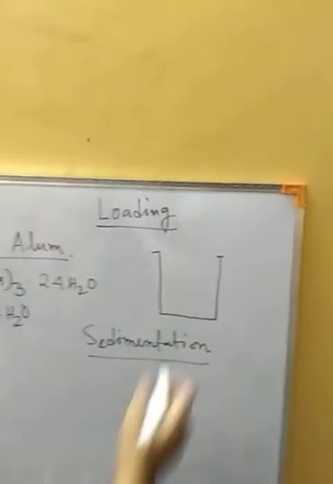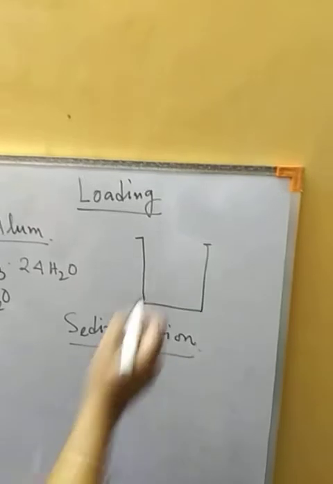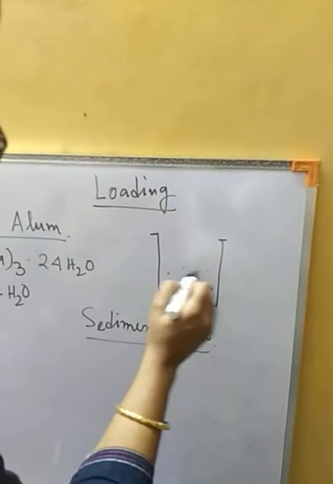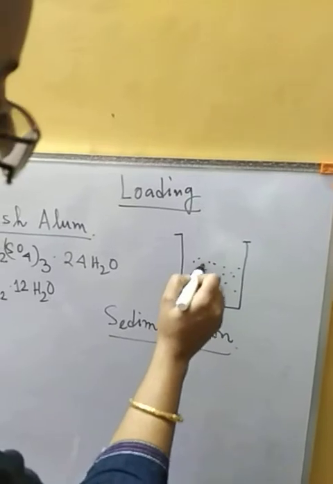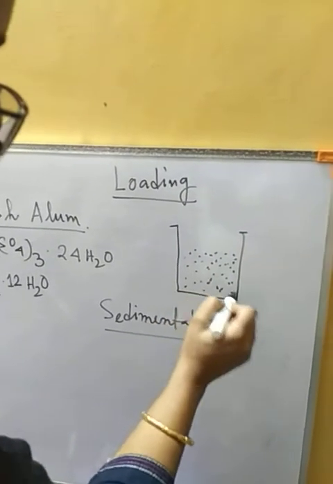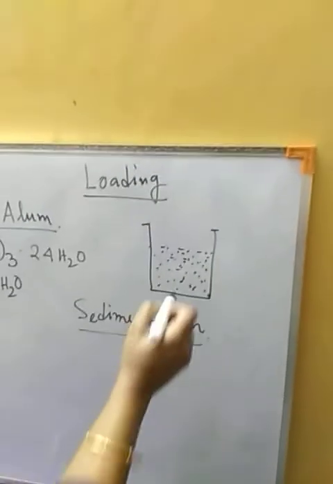what we have done: suppose we take muddy water, then the bigger mud particles will settle down. Suppose this is muddy water, water along with the mud particles.